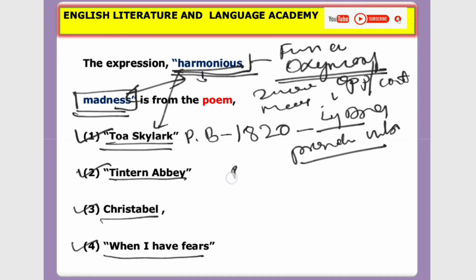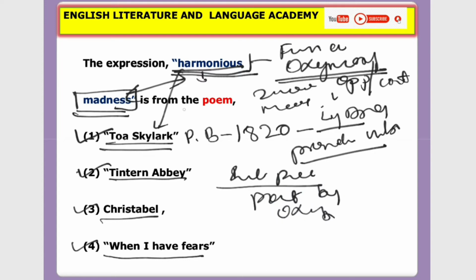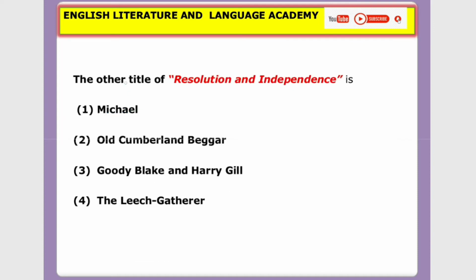The intention of the poet is giving a poetic effect by using such oxymorons, like P.B. Shelley. In that context, the phrase harmonious madness in the poem To a Skylark was used by P.B. Shelley. So with that, let's move on to the next question.